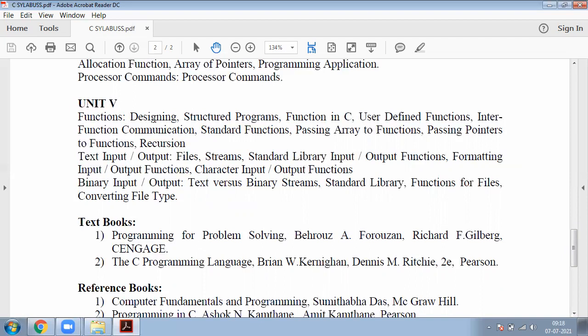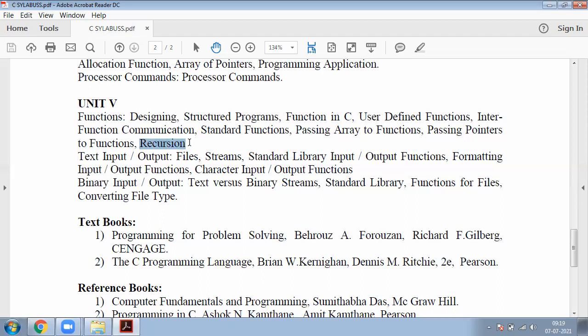So let us discuss the functions topics: designing structured programs, functions in C, user-defined functions, inter-function communication completed, standard functions completed, passing arrays to functions completed, passing pointers to functions completed. Recursion is pending. There is only one topic pending, that is recursion.